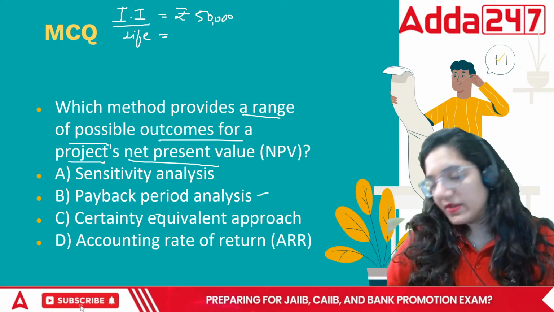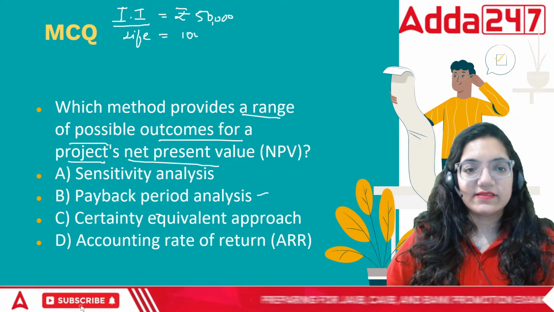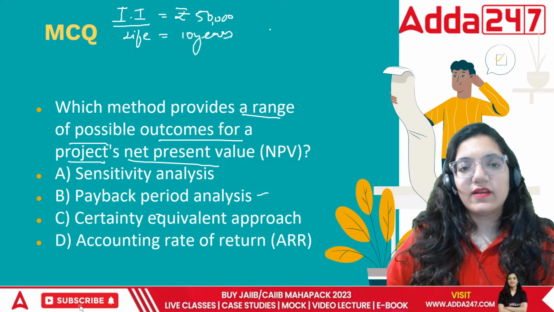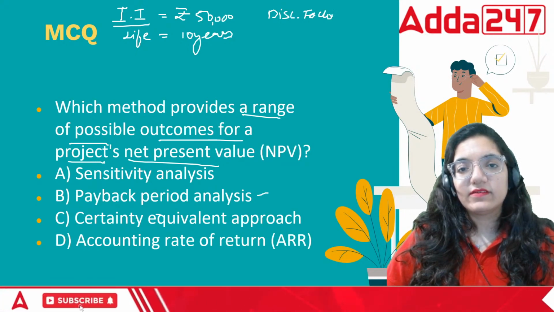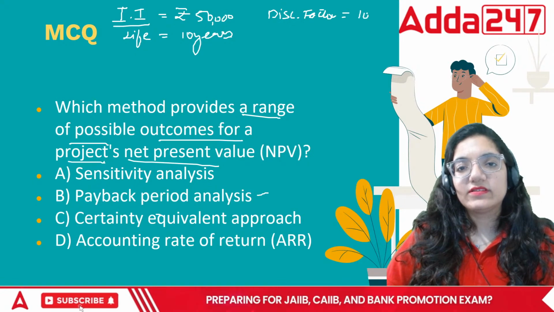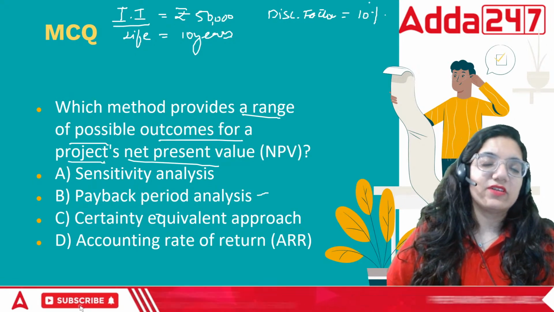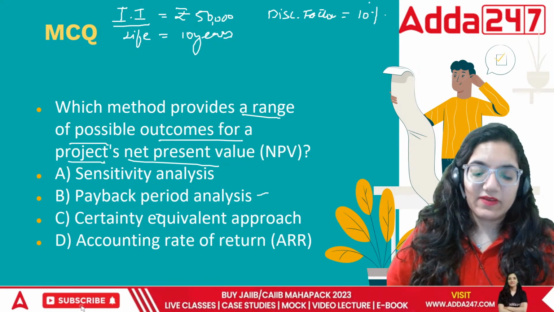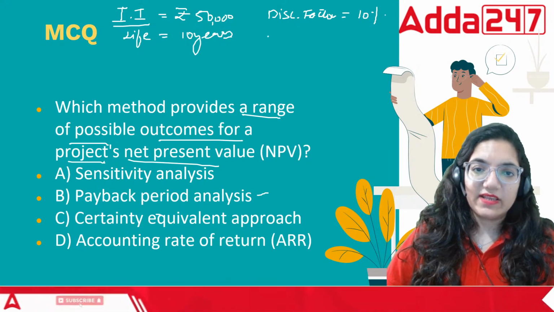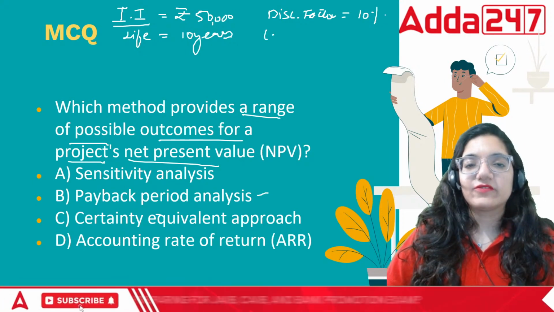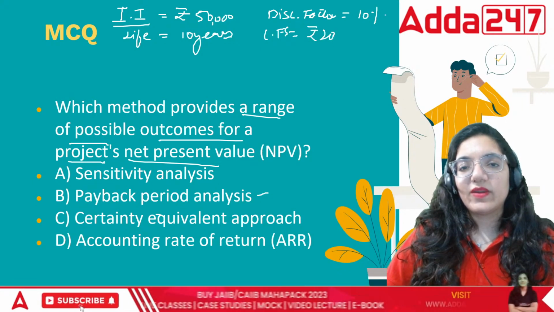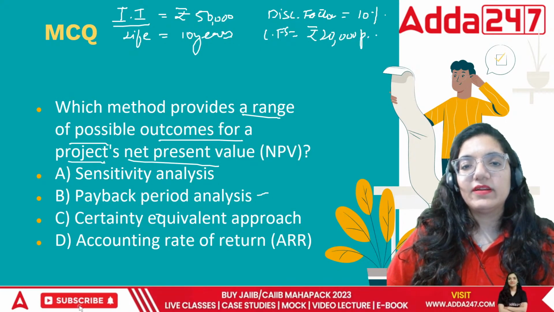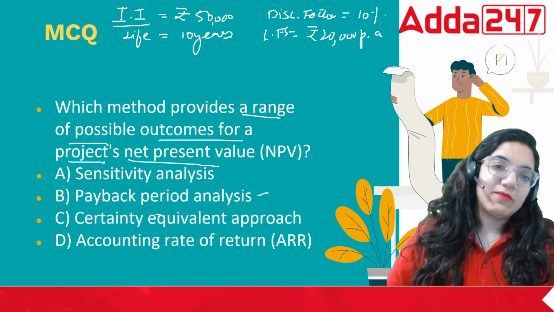Say I'll receive the money for the next 10 years. Then the discounting factor, say 10%. Initial investment, life, discounting factor. Next thing that comes here is cash flows. Say rupees 20,000 per annum.